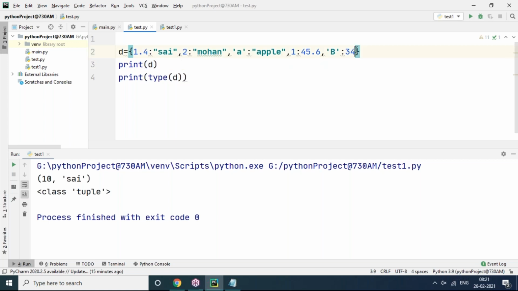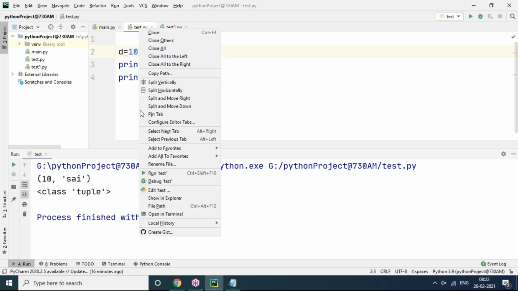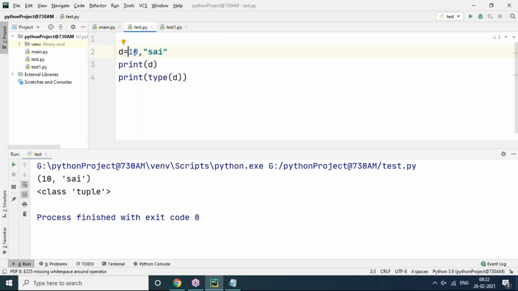Okay, what you are asking, tell me now. At least I'll write it. If I take only curly bracket, 10 comma, 10 comma, then can we call this a tuple or not, you are asking. No, why tuple? Because it is a set only. Set will be created by using curly brackets only. Tuple means always round brackets or without brackets. Without brackets also it is tuple. Tuple can be created always with round brackets or without brackets. Curly brackets means it leads to set.